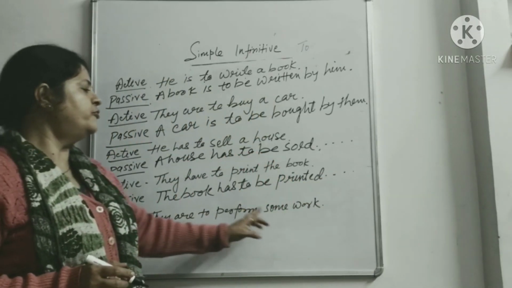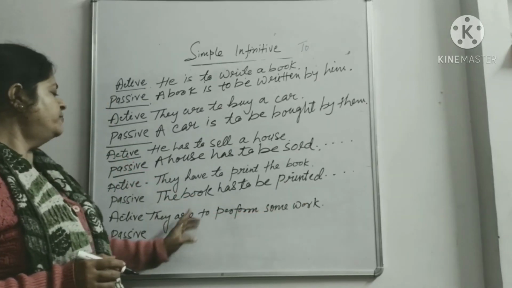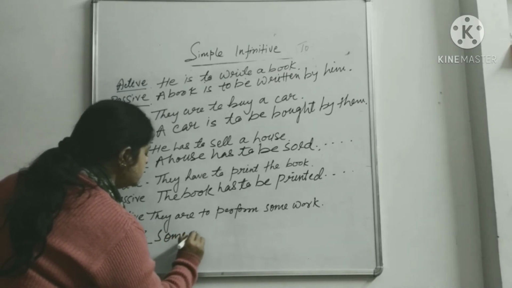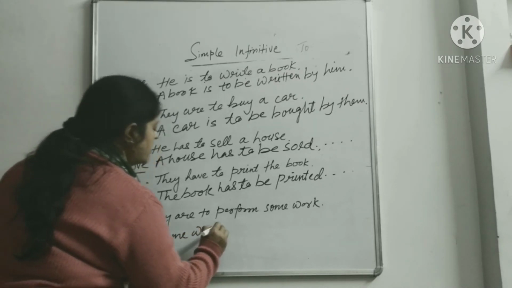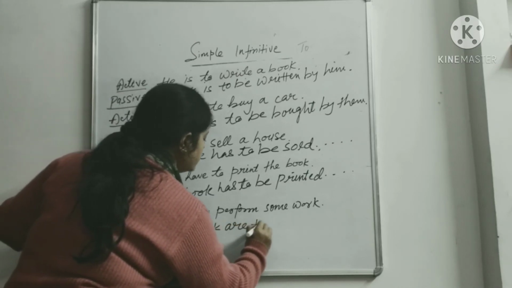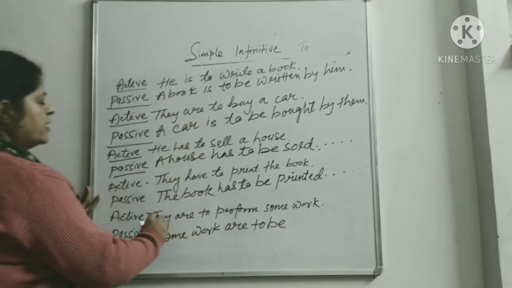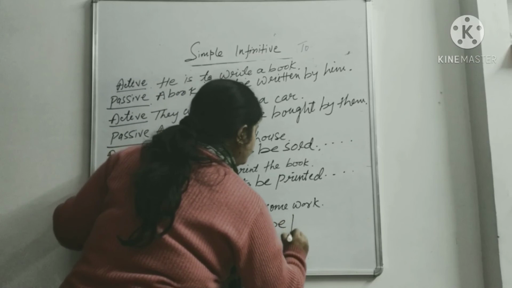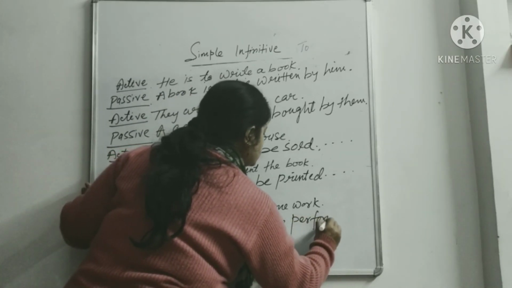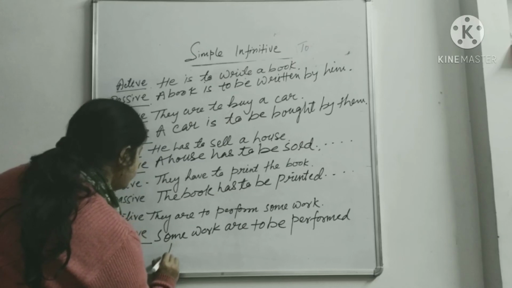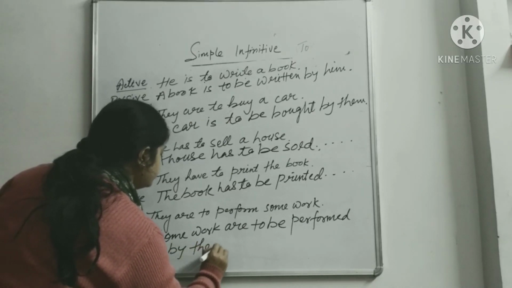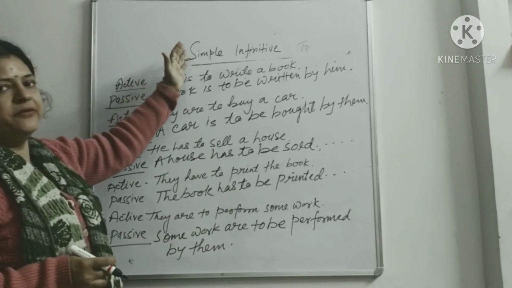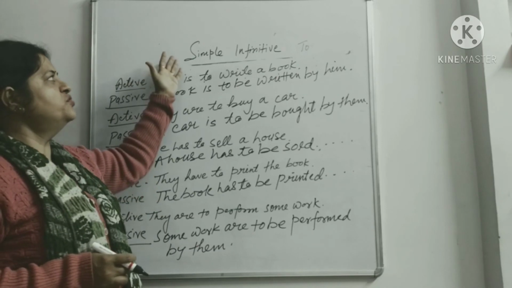So they are to perform some work. They are to perform some work. So here passive will be some work are to be, we wrote are because this is plural. Some work are to be performed by them. So I'm going to finish this simple infinitive part, and in my next video I'm going to start with